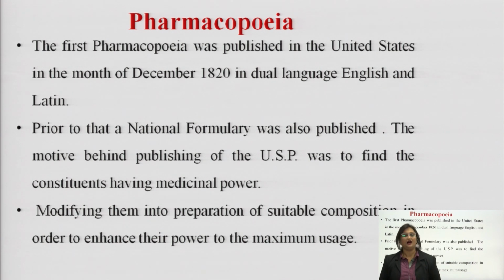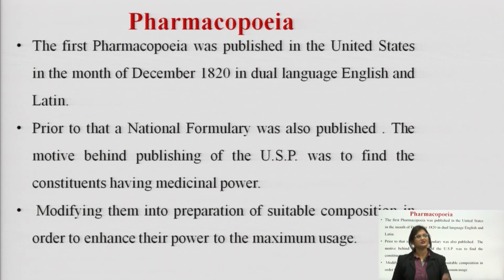After that, a national formulary was also published by the United States of America. The motive behind publishing the United States Pharmacopoeia was to find constituents having medicinal power, those chemical constituents which have medicinal power, and to list them down under one single head. The other motive was modifying them into preparations of suitable composition, in order to enhance their power to the maximum usage.